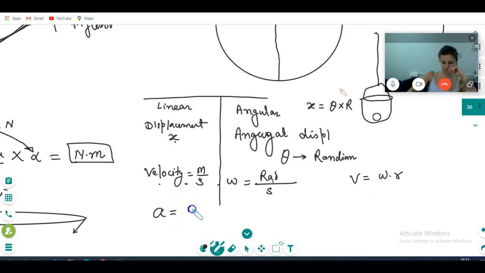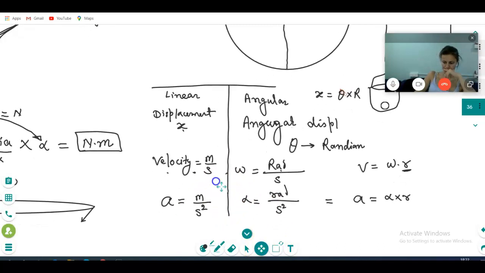Acceleration a is in meter per second square, then alpha is in radian per second square. How much is it equal to? A is equal to r multiplied by alpha, so a is alpha into r. Very good. Is it clear? Yes, I understand now.